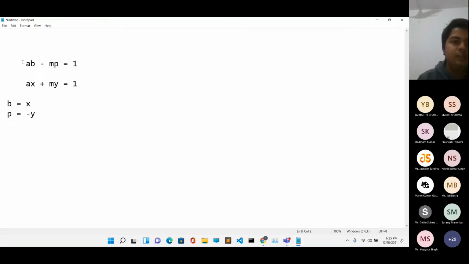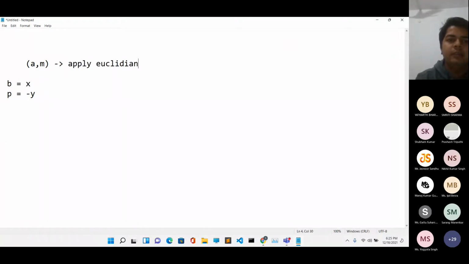What we have to do is take a and m, and apply the extended Euclidean algorithm on it to find the value of x and y. The modular multiplicative inverse of A with respect to M is going to be X. But we are not going to return X alone, like we will not say that X itself is the modular multiplicative inverse. Why?